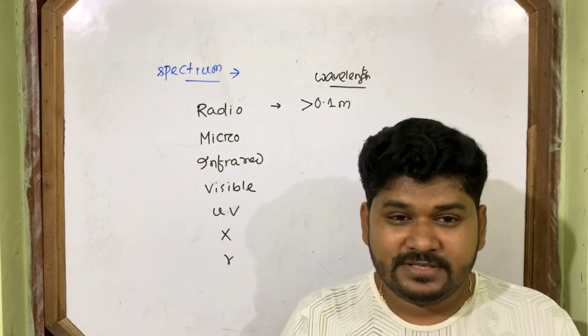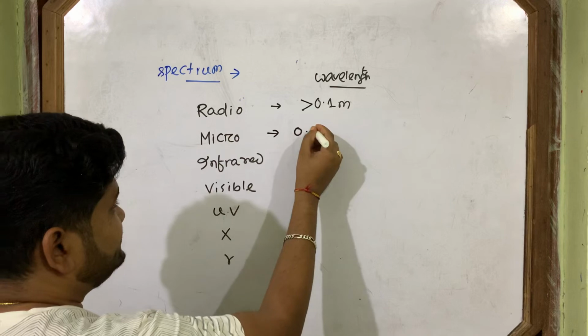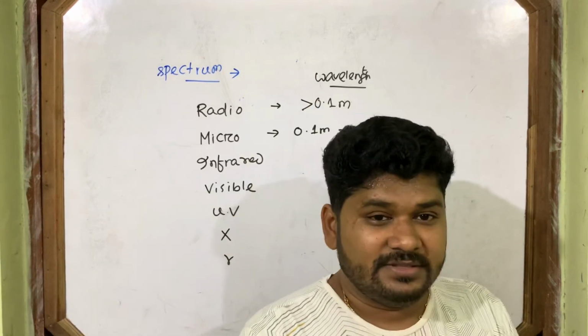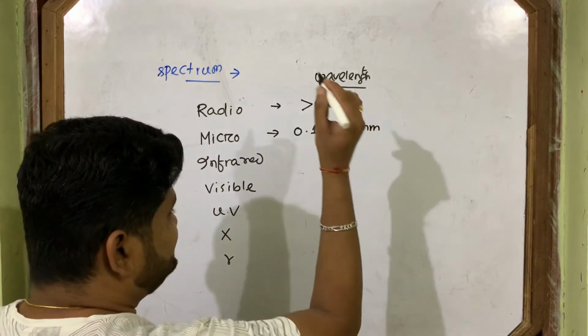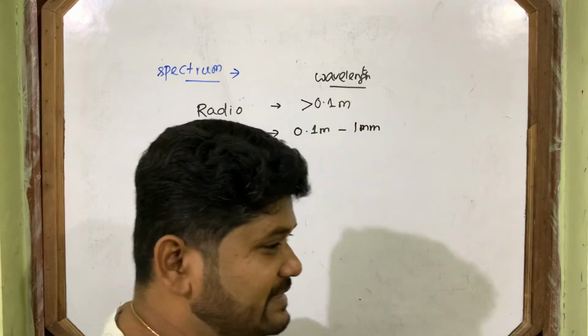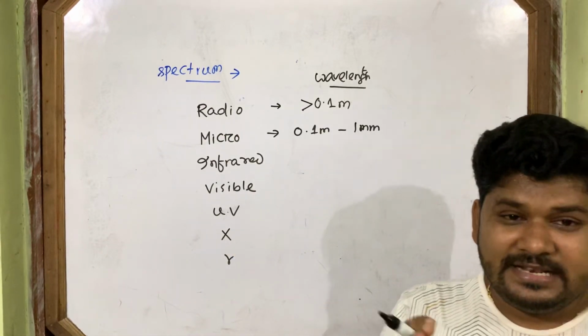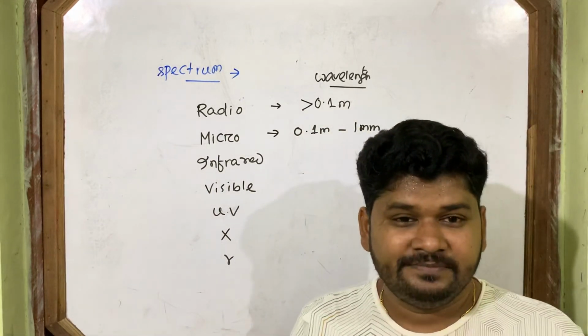Within your scale means from 0.1 meter to the smallest division of your scale. How much? 1 millimeter. This is the range of microwave, confined within your scale: 10 centimeter or 0.1 meter to 1 millimeter.